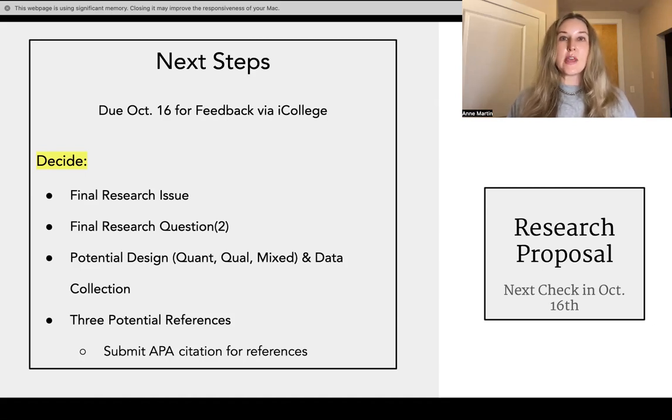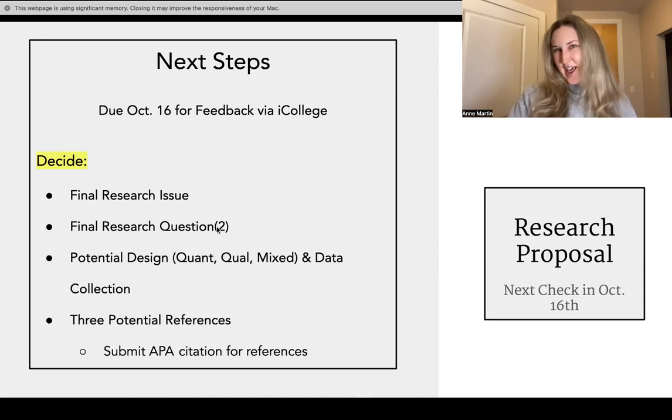So the next step, we have already started with our research questions feedback. Several of you have given another submission. That's great. I'll get back to you there. Our next step is going to be due next month, and this is going to be another check-in. For this one, you need to decide your final research issue. A couple of you had great ideas. So by next month, you need to decide your final research question.